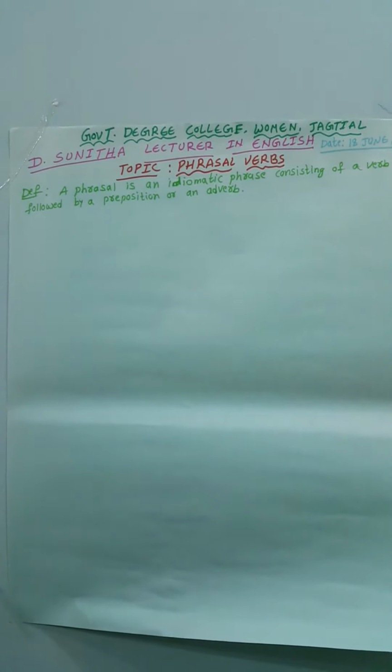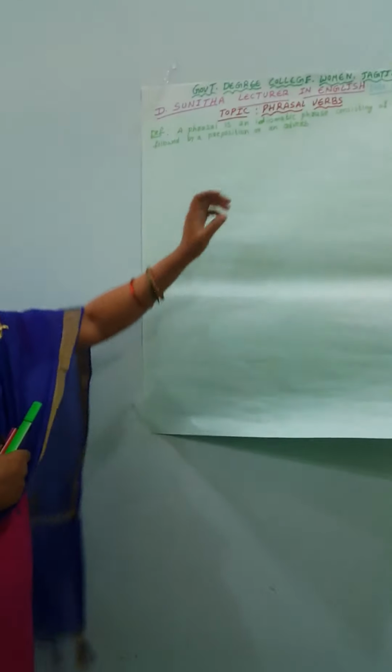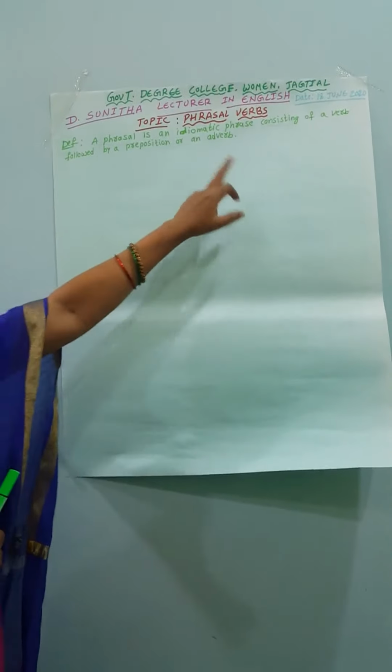So this is the definition of the phrasal verb. The phrasal verb has the combination of a verb and preposition, or a verb and adverb.